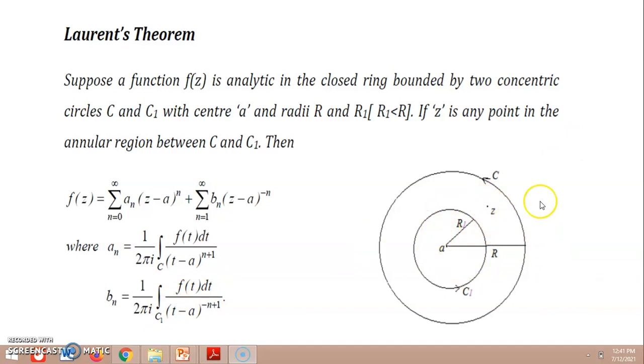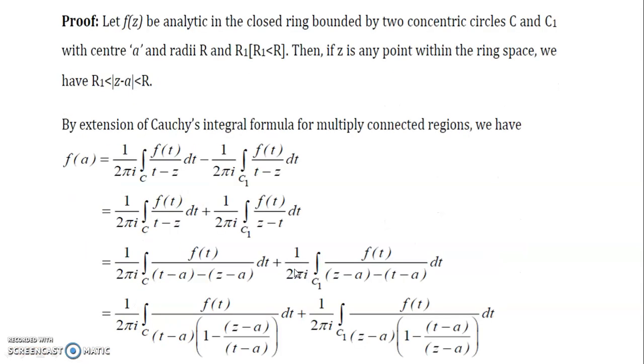So a_n is the expression over the circle C, and over the circle C1 the expression is that of b_n. This is the contribution given by Laurent, and this is the statement of Laurent's theorem. Now we shall see the proof of this Laurent theorem.